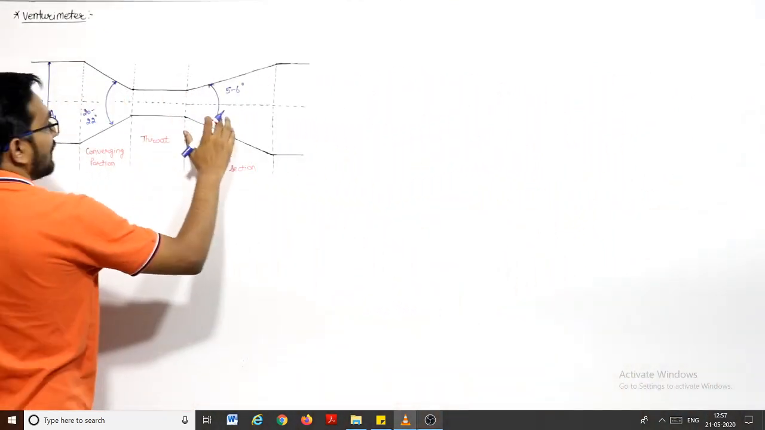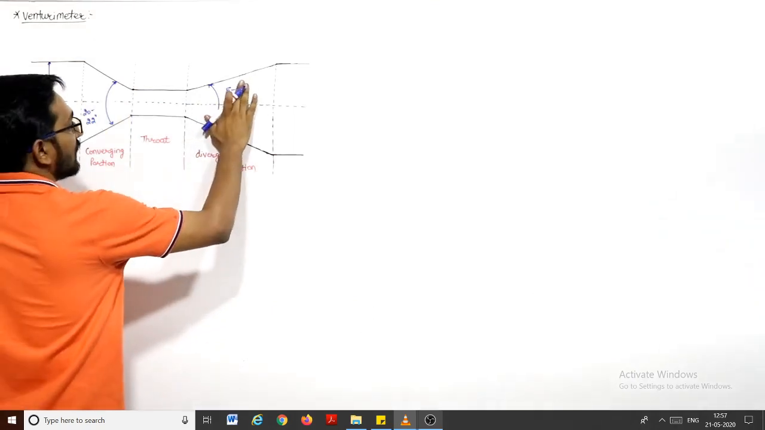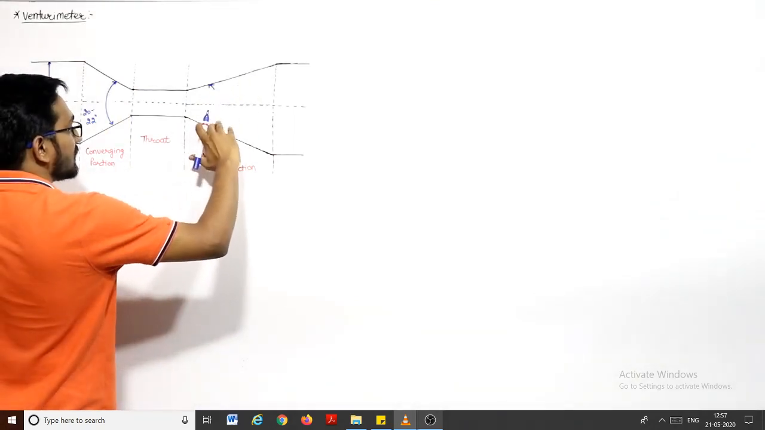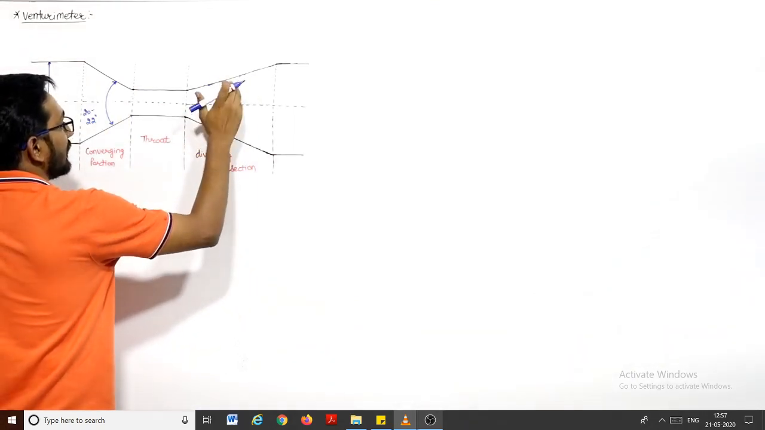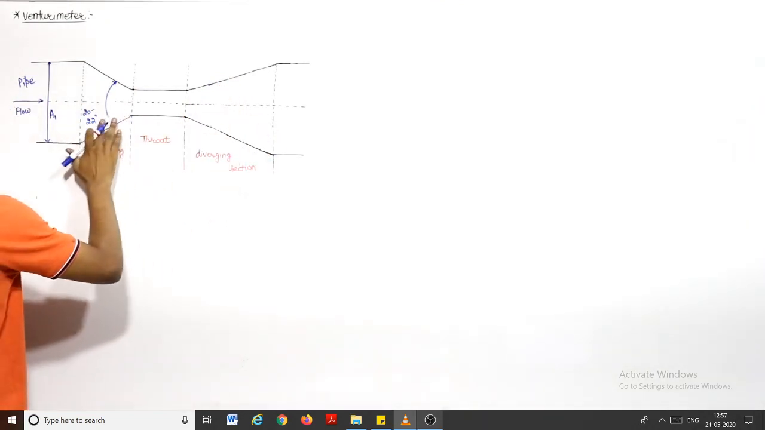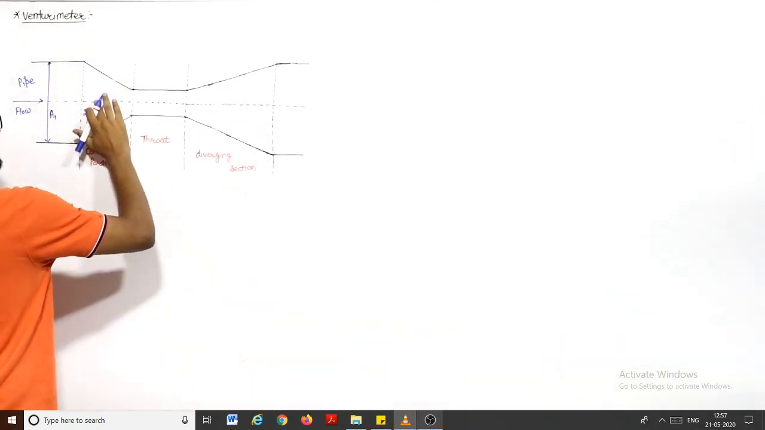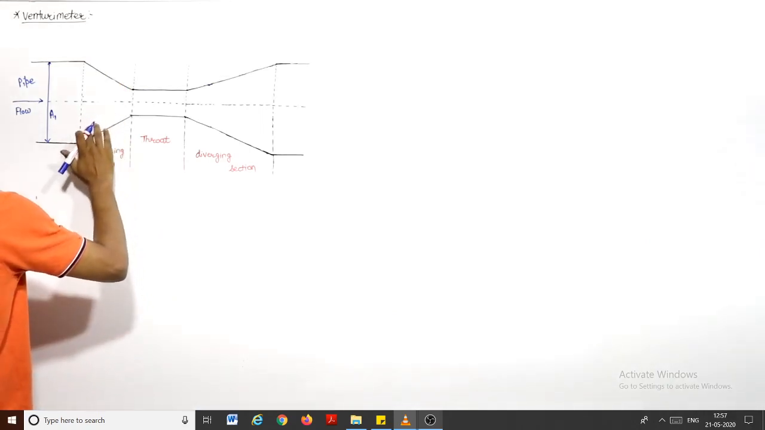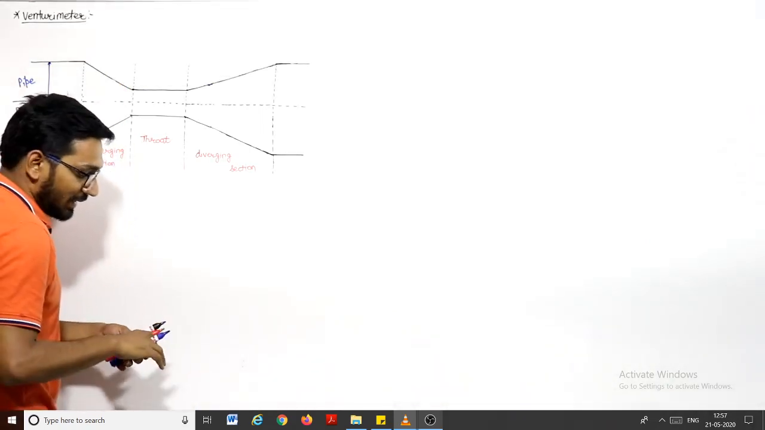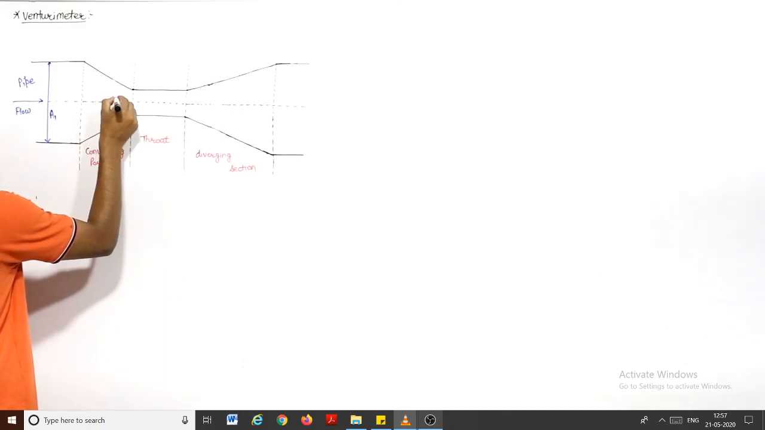So this angle is around 5 to 6 degrees, and this angle is around 20 to 22 degrees. I'm rubbing it because we need to explain some more phenomena here. Make a note in your notes that these angles will be like this. The length of the converging portion is less, the length of the diverging portion is more, and the angle of the diverging portion is less, and the angle of the converging portion is more. You can make it a point.